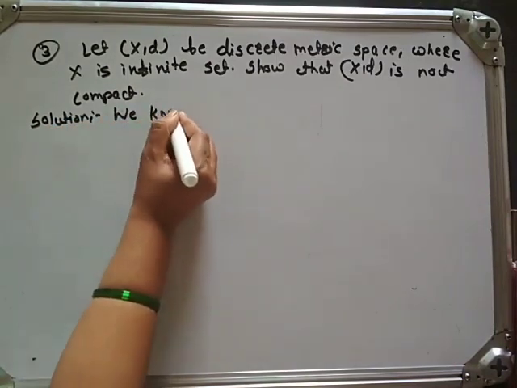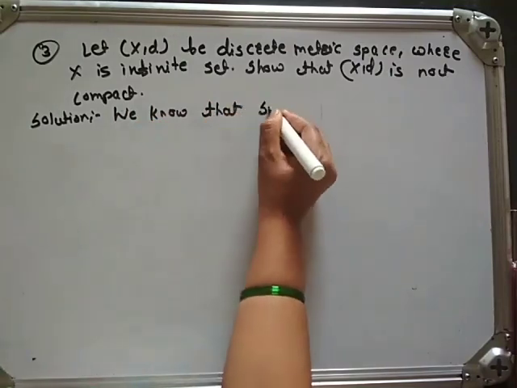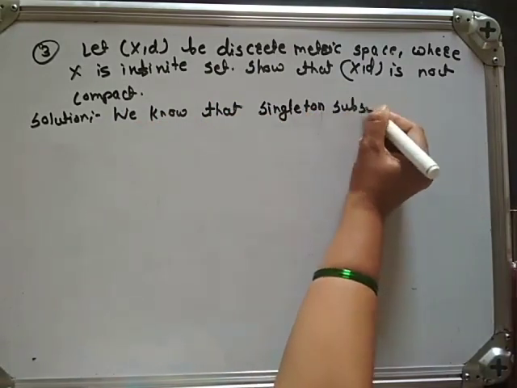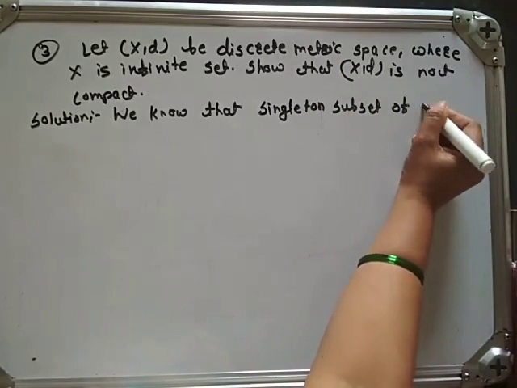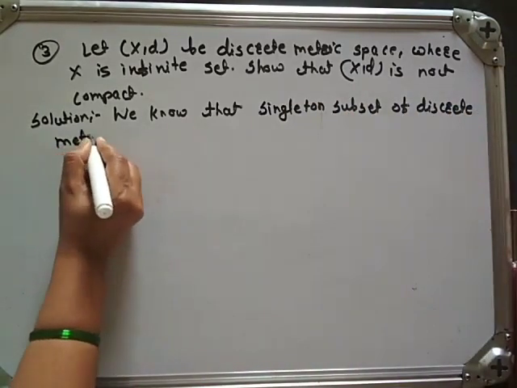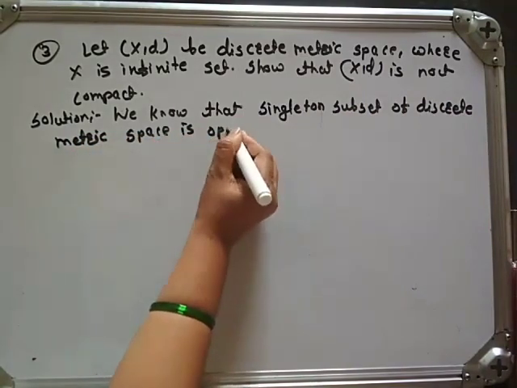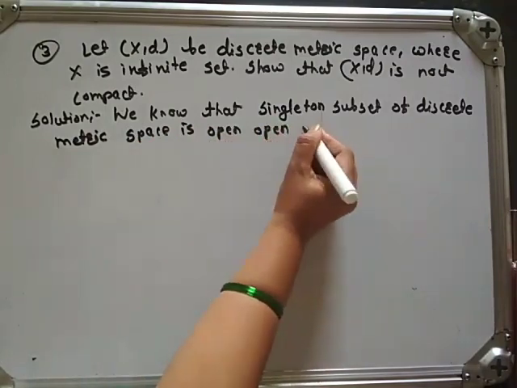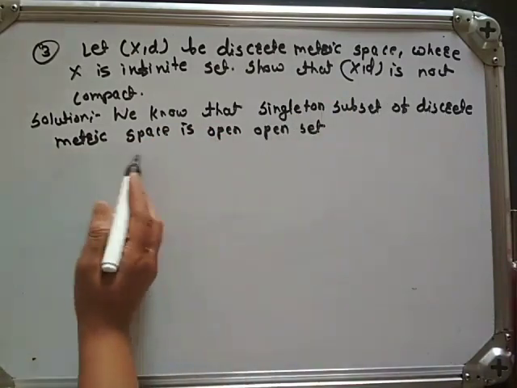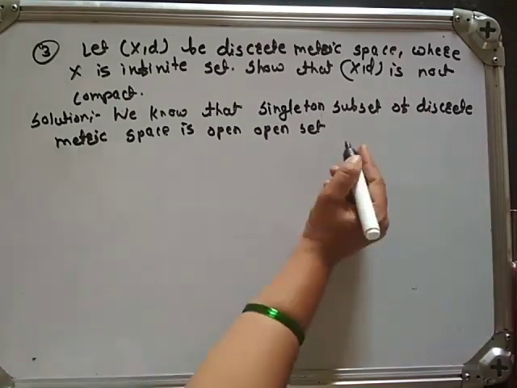We know that a singleton subset of a discrete metric space is an open set. This is a result: every singleton subset of a discrete metric space is an open set.